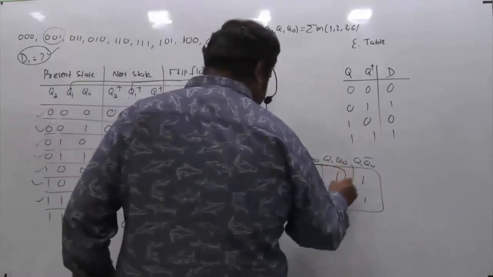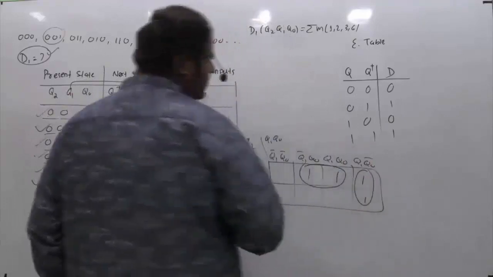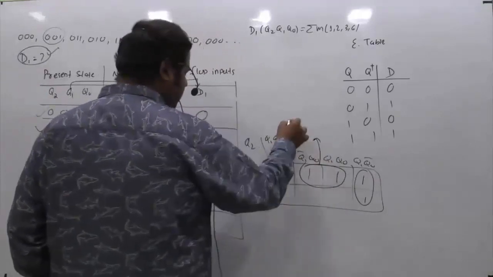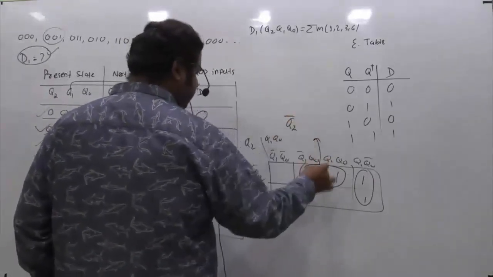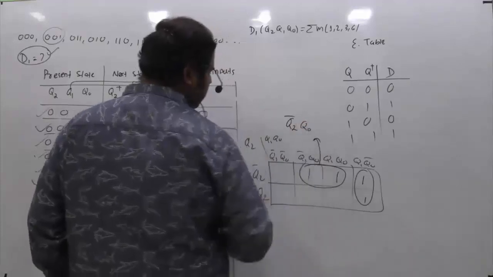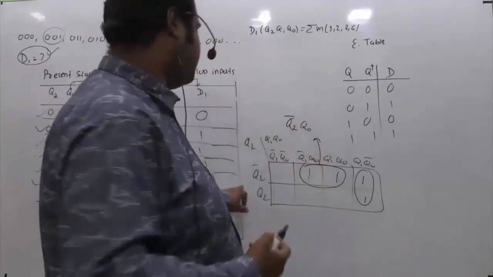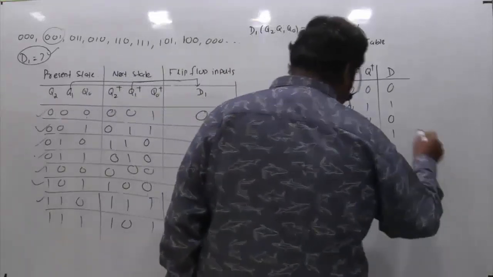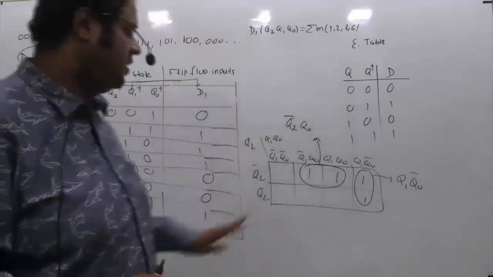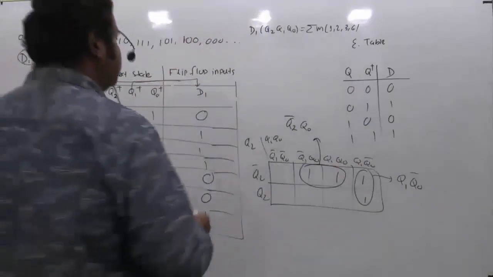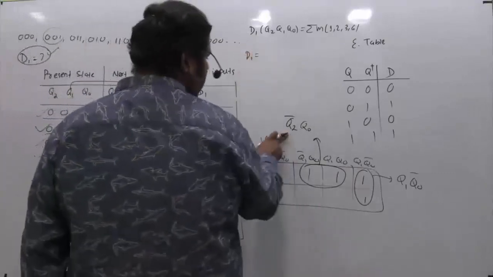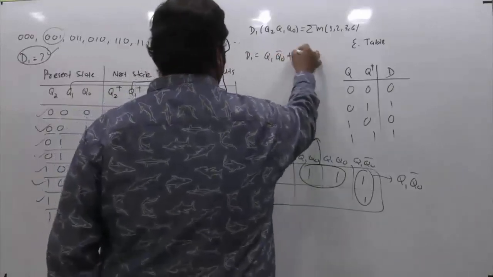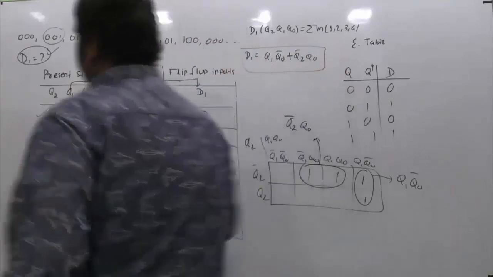So now if you try to group them, clearly there is no possibility of a quad. So there are 2 possible pairs. So what is the expression of this pair? From row I will get Q2 bar and from column the common part is Q0. So the expression of this particular pair is Q2 bar Q0. And what about this? The expression of this particular pair is Q1 Q0 bar. You don't get anything from row because in row all are varying. Column is constant, Q1 Q0 bar. So basically the expression of D1 is the OR combination of this and this, that is Q1 Q0 bar plus Q2 bar Q0. So this is what the final answer is.